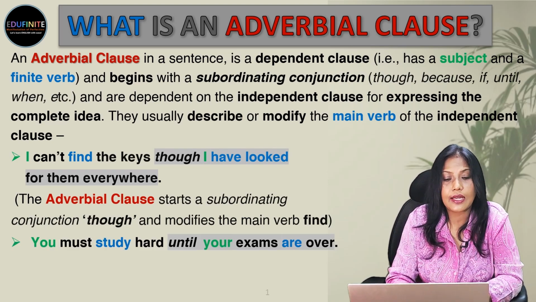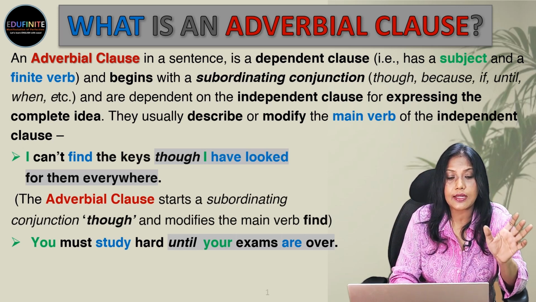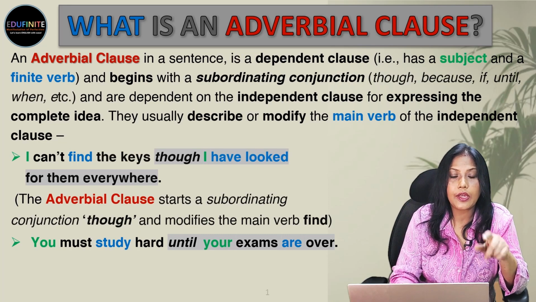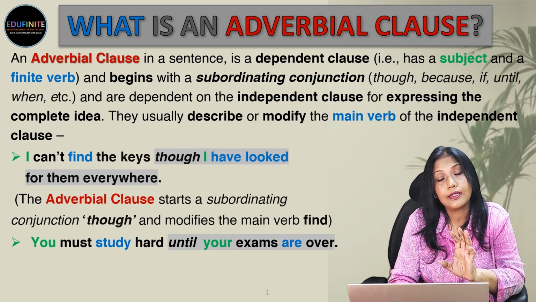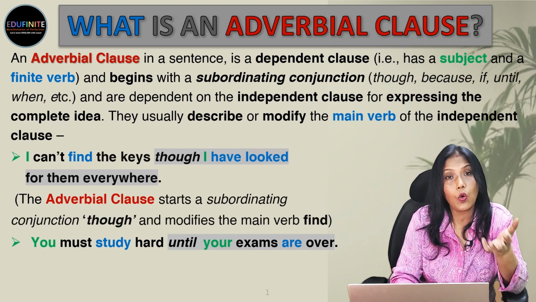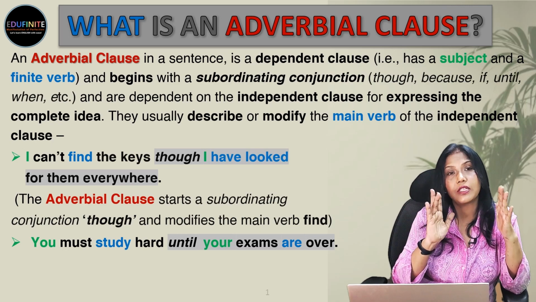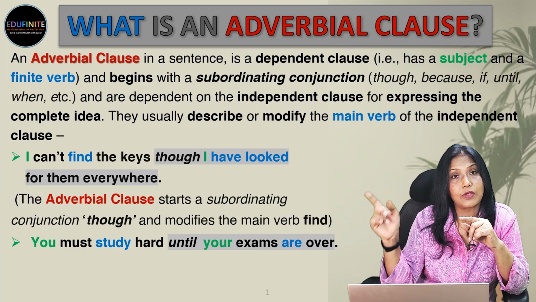Next, you must study hard. This is the independent clause. Now here the main verb is study. And then we add a dependent clause to it. Until your exams are over. So, how much must you study hard, or till what period must you study hard? Until your exams are over.